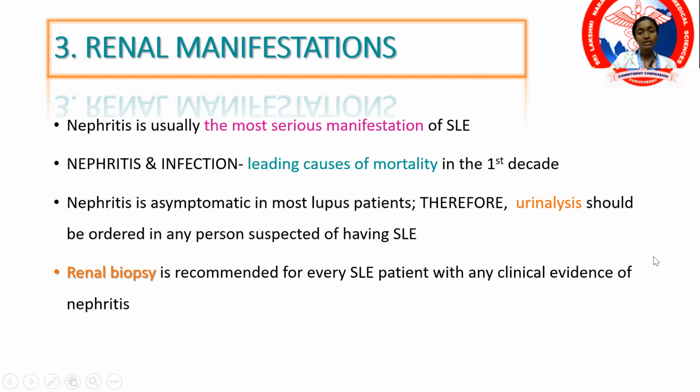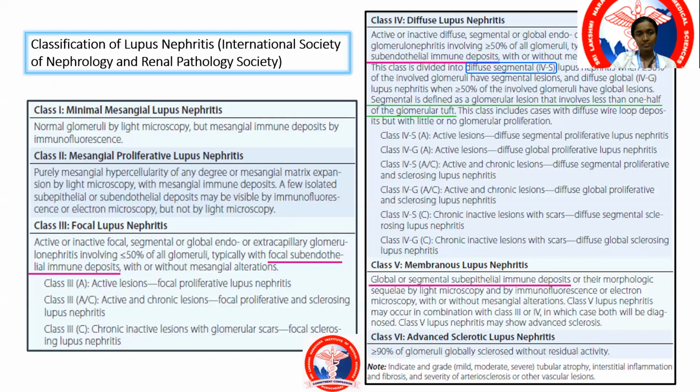So any patient who is suspected to have SLE, you immediately have to order a urine analysis. Renal biopsy is also recommended if there is a high suspicion of nephritis. I had already previously mentioned that individuals who have a renal biopsy suspicious of SLE, even in the absence of the exact criteria according to SLICC, can be labeled to have SLE. So this is the International Society of Nephrology and Renal Pathology Society, the ISN RPS classification of lupus nephritis.